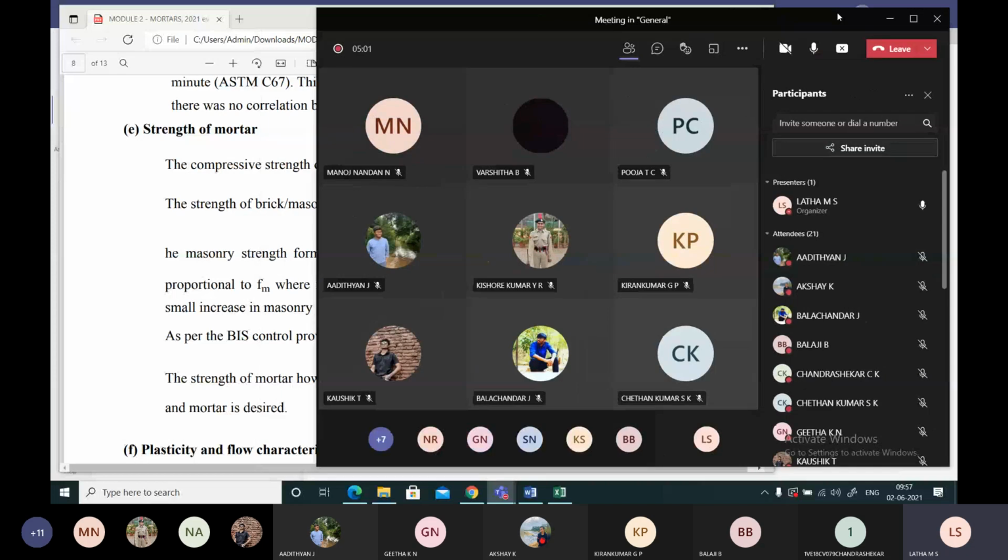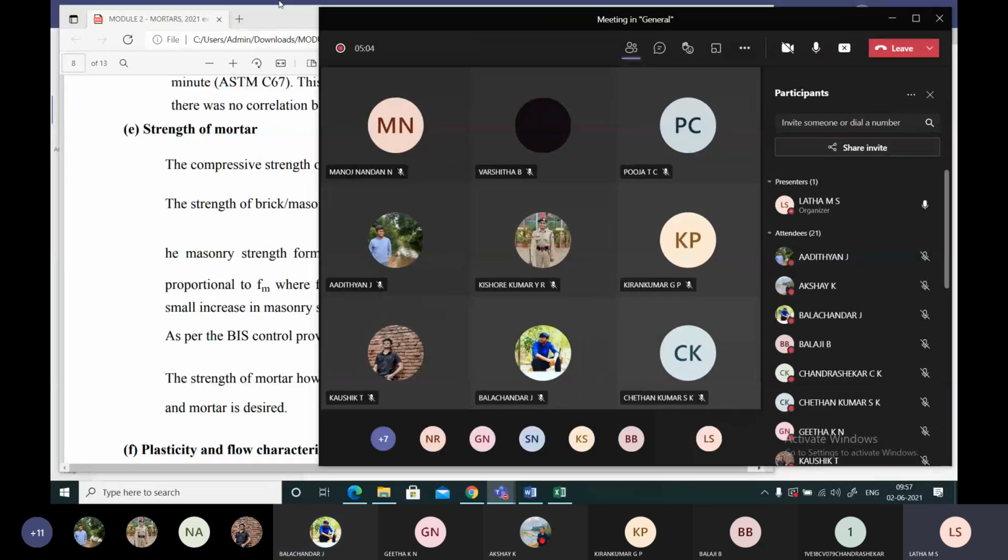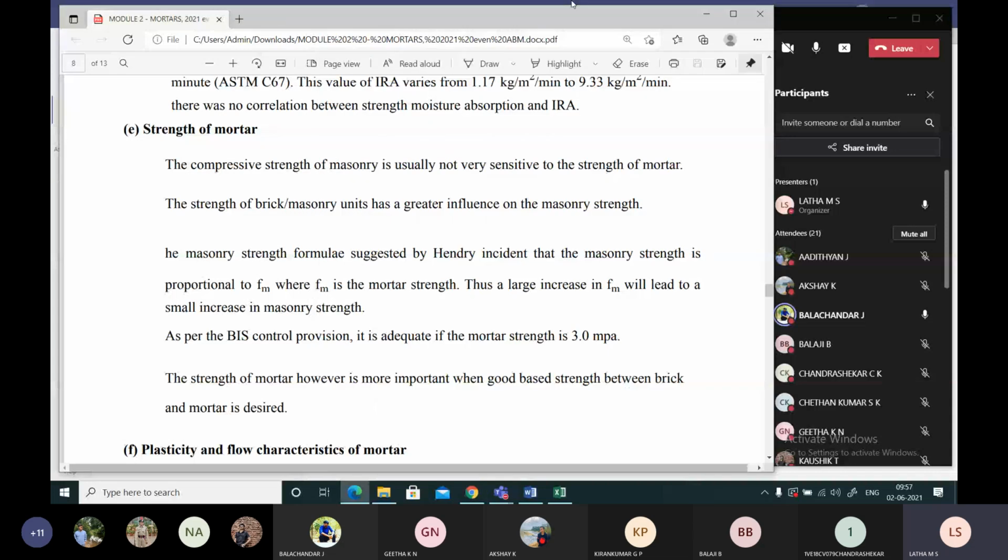Characteristics of mortar. Yes, characteristics of mortar. Then the whole parameters is talking about what? What are the factors which are affecting masonry strength, isn't it? We were talking about the factors. Keep in mind, students, we were talking about the factors which are affecting the masonry strength.